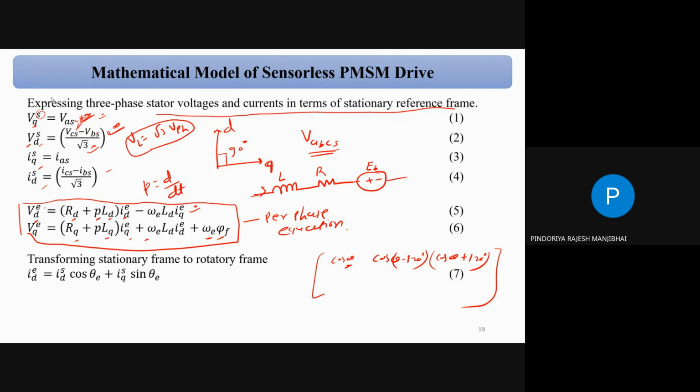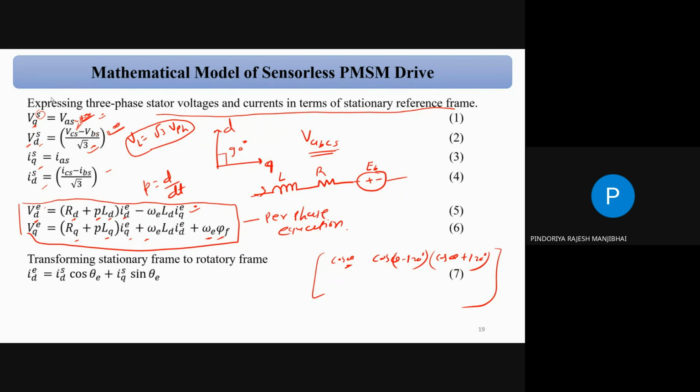Okay. For the equation of 5 and 6, any confusion? Per phase equation. So 5, 6, no confusion, sir. We have seen this first and second times. For the equation 1 and 2, I will check that thing and get back to you.